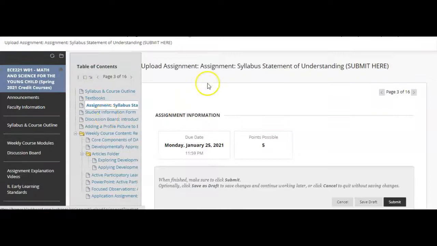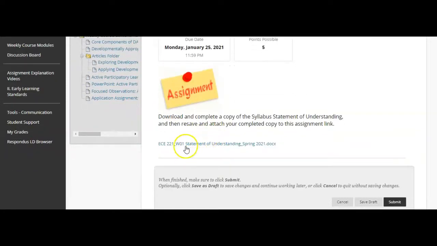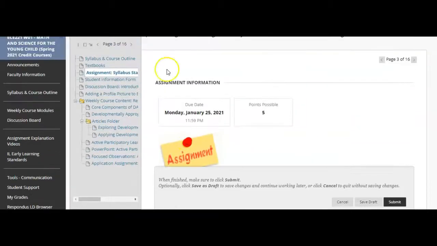Clicking down further, you will see that you will need to download a copy of the Syllabus Statement of Understanding. That is the last page of your syllabus, and this tells me that you have read the syllabus and understand what it states and agree to all of the expectations and guidelines. So you will submit that there as well. And there is a copy for you to download and complete, so you don't have to worry about scanning the copy that is in the end of your syllabus.